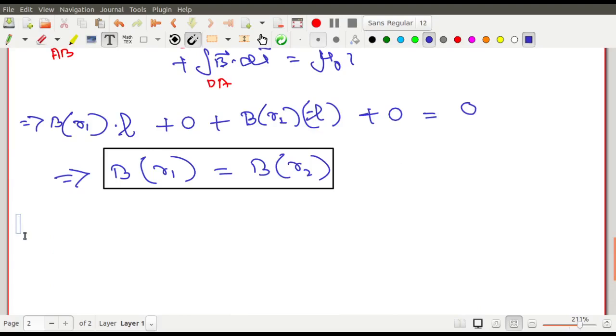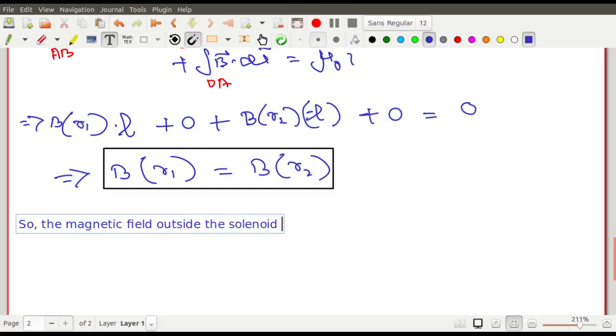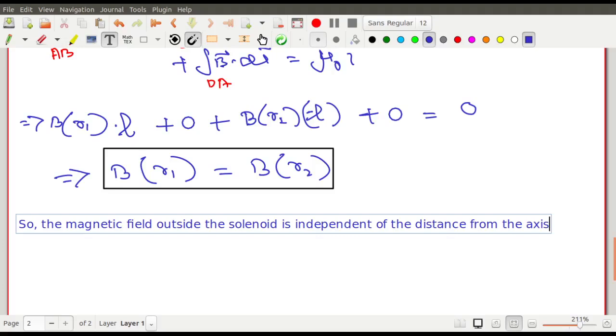So the magnetic field outside the solenoid is independent of the distance from the axis.